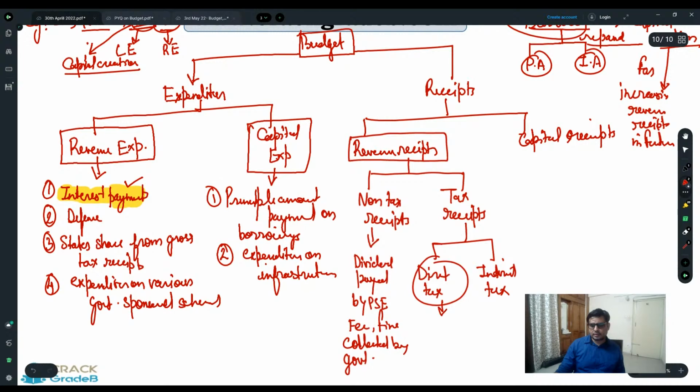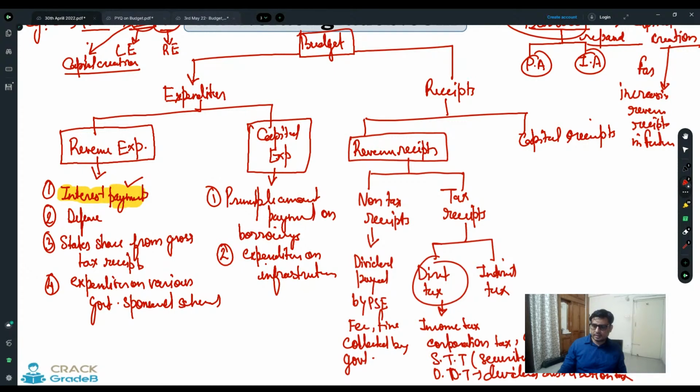Whereas when we go for direct taxes, here we have income tax, corporation tax, securities transaction tax, then DDT, that is dividend distribution tax, and capital gain tax.